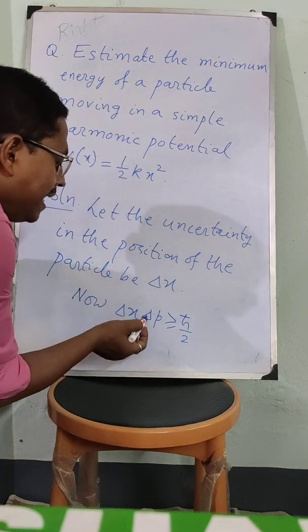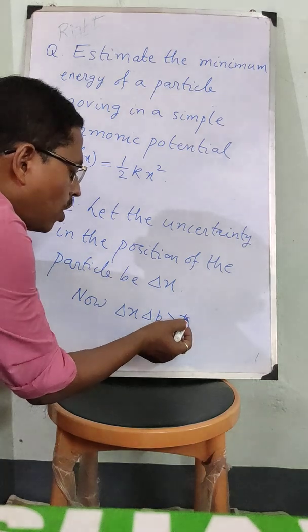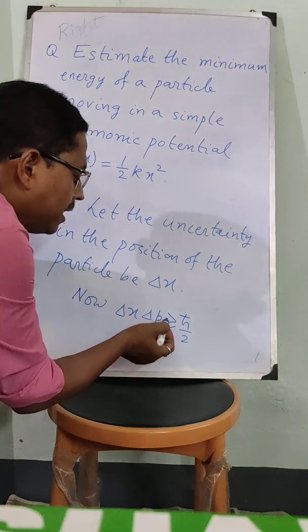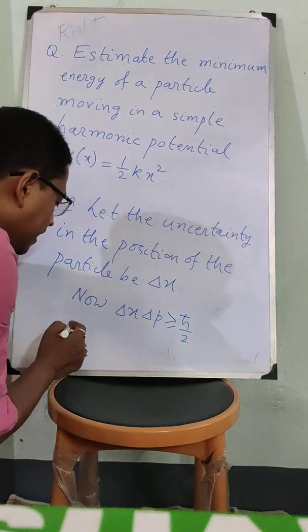Now we will take delta p to be h cross by 2 into delta x, because we will take the equal to sign here.